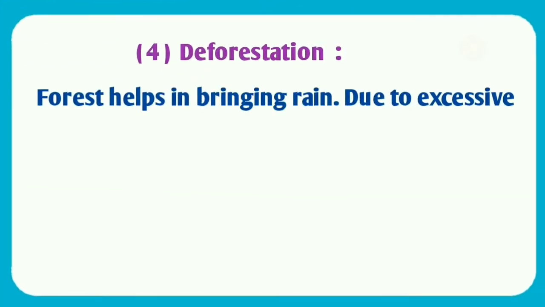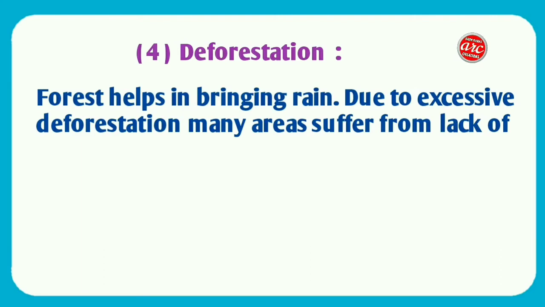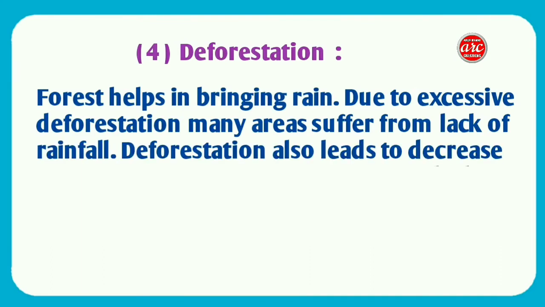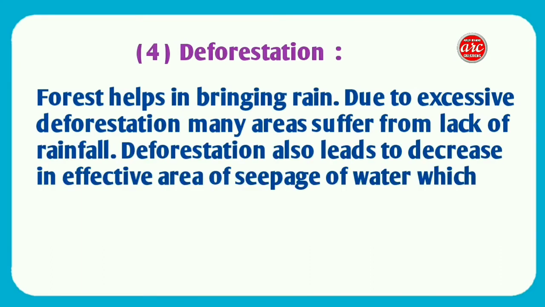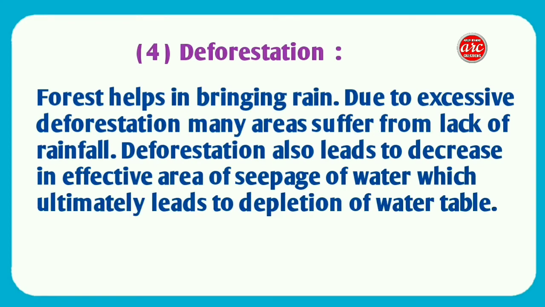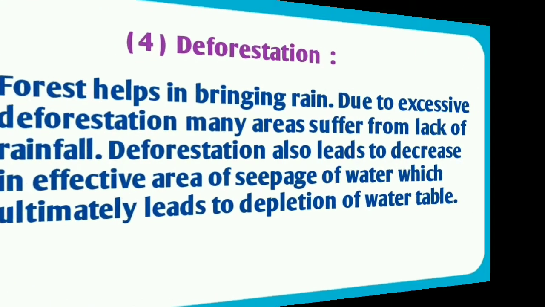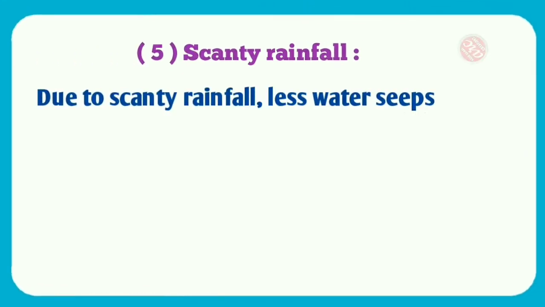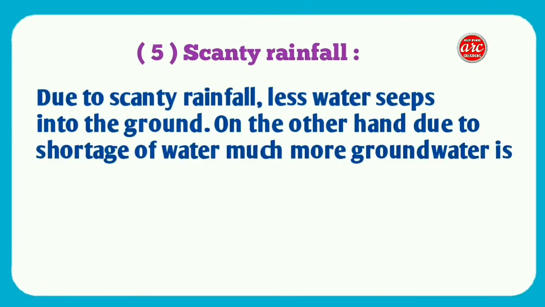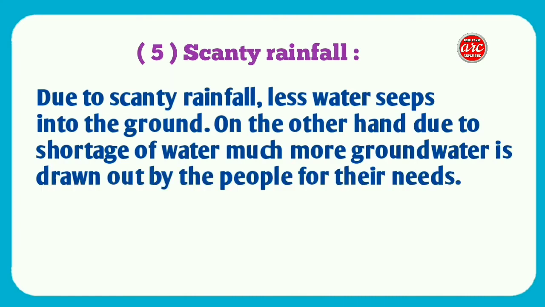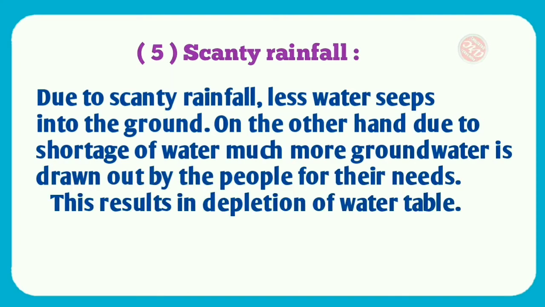Number 4. Deforestation. Forest helps in bringing rain. Due to excessive deforestation, many areas suffer from lack of rainfall. Deforestation also leads to decrease in effective area of seepage of water, which ultimately leads to depletion of water table. Number 5. Scanty rainfall. Due to scanty rainfall, less water seeps into the ground. On the other hand, due to shortage of water, much more groundwater is drawn out by the people for their needs. This results in depletion of water table.